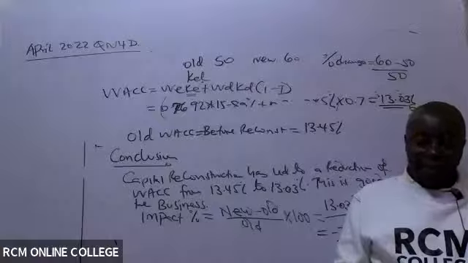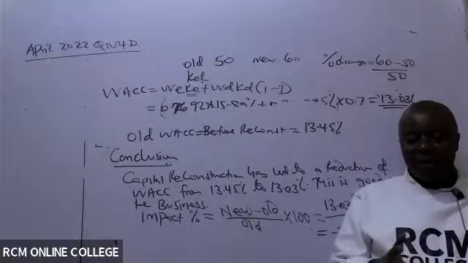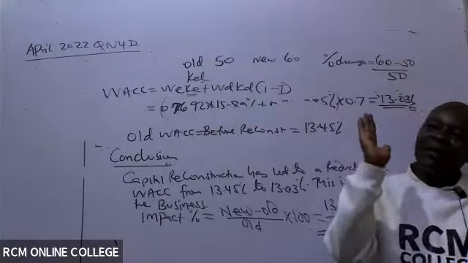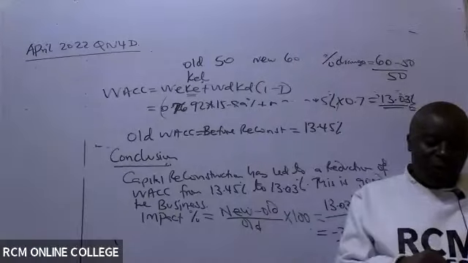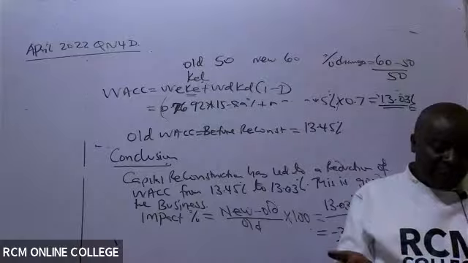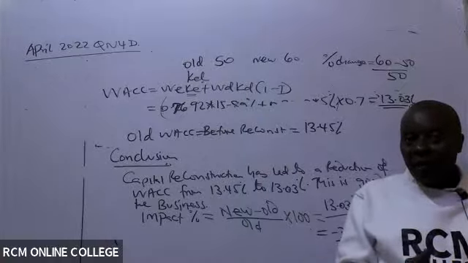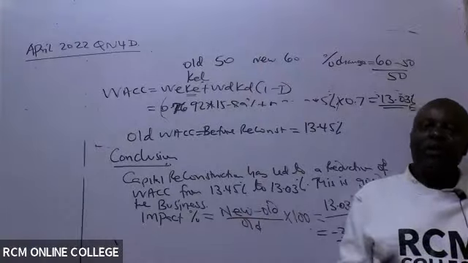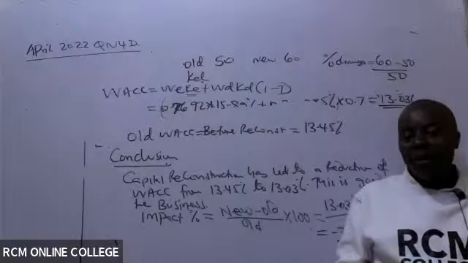Is it something you guys can think you can do later? Perhaps you can just try putting it down and then send your answer on WhatsApp for marking. It is the same, so long as you remember before reconstruction, after reconstruction. Most of the information we give you here is very, very useless. Like that information about EPS being 6, dividend payout ratio being 50% will not be used, because here they have not asked about PO. No information about PO is needed. We are just putting it there to confuse you. Here it is reconstruction, impact of reconstruction on WACC.